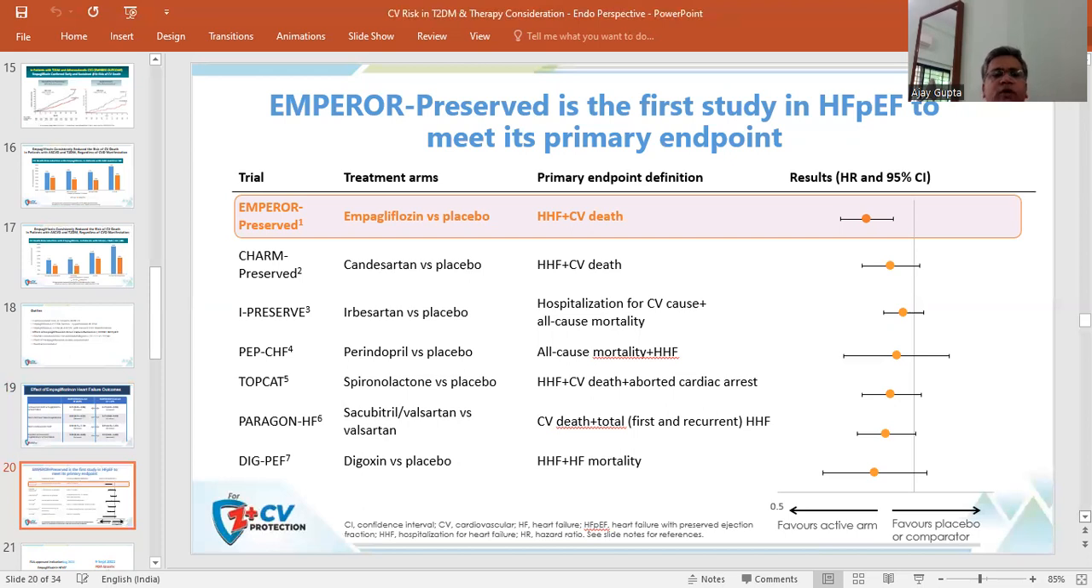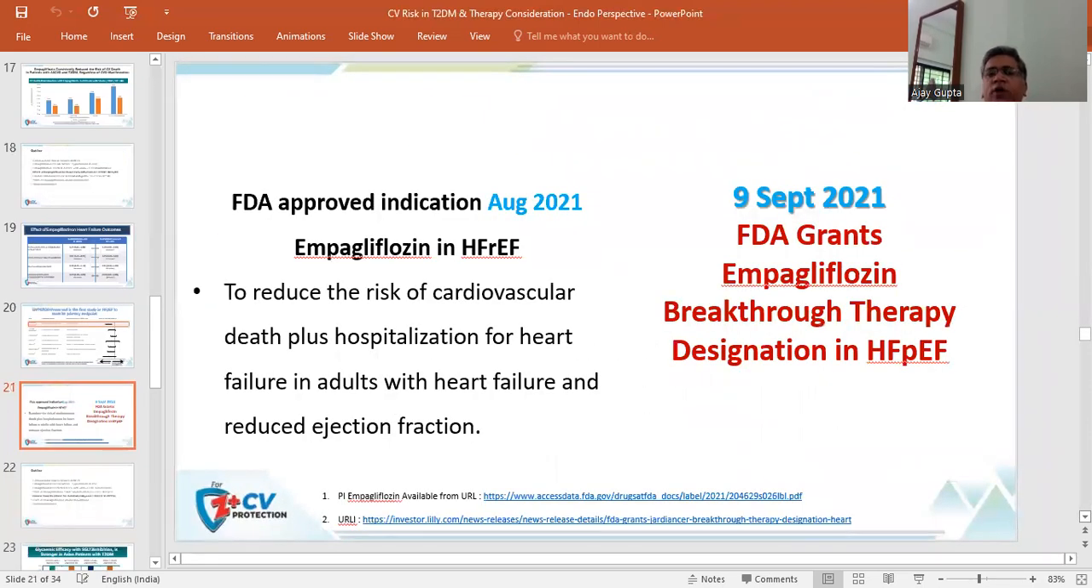So probably this is the first landmark study and may create a breakthrough in the management of these patients, as this particular molecule reduces cardiovascular death and hospitalization for heart failure. That is why we are discussing this particular molecule in today's discussion. Recently, the FDA granted approval for empagliflozin for the therapy of heart failure with preserved ejection fraction. So this molecule can be used to reduce the risk of cardiovascular death plus hospitalization for heart failure in the adult population with heart failure.